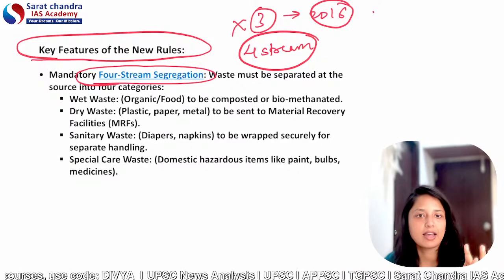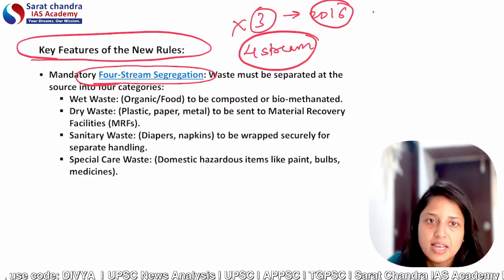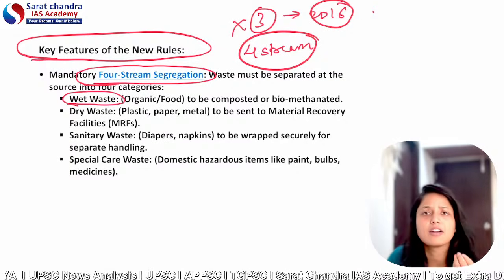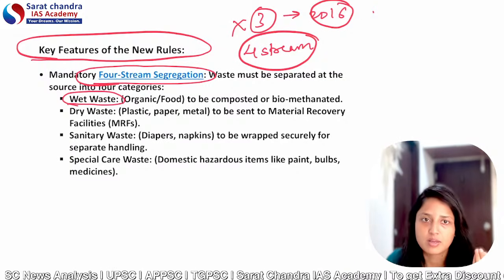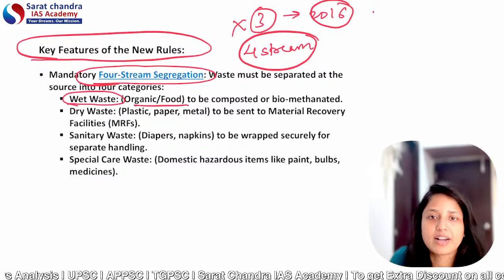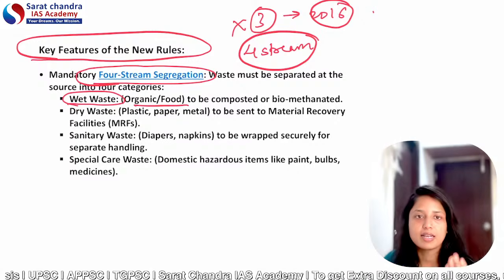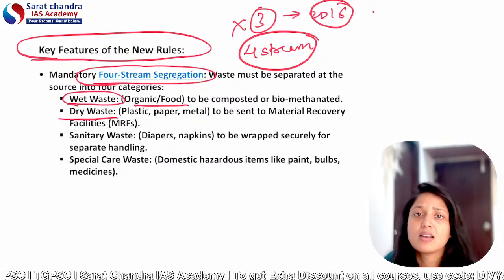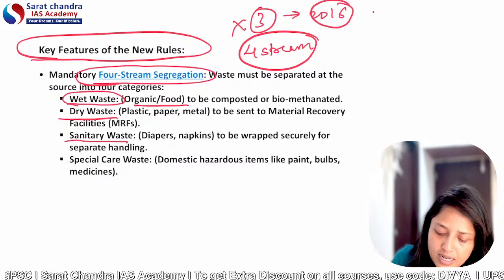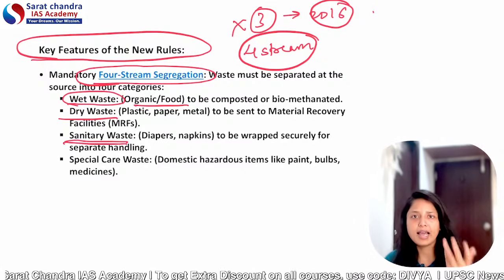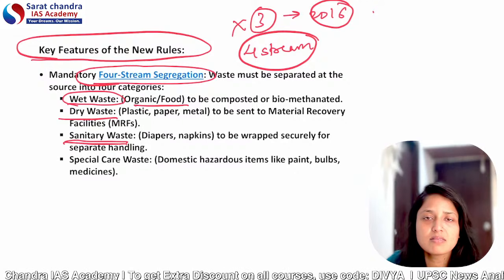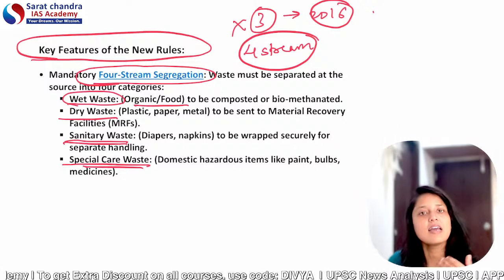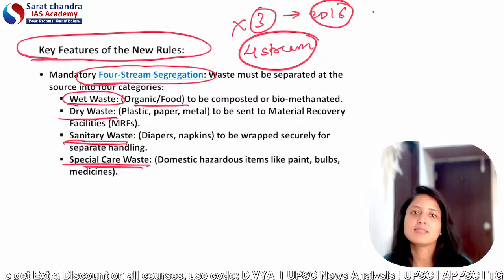Wet waste, dry waste, sanitary waste as well as special care waste. What will come under wet waste? Certain kinds of kitchen waste, like the peels of fruits and vegetables, which can be biodegraded. The second kind is dry waste, like papers, metal, clips, etc. Sanitary waste means baby diapers or sanitary napkins, which you have to wrap and then dispose. And finally, special care waste, like hazardous waste such as mercury, medicines, etc.